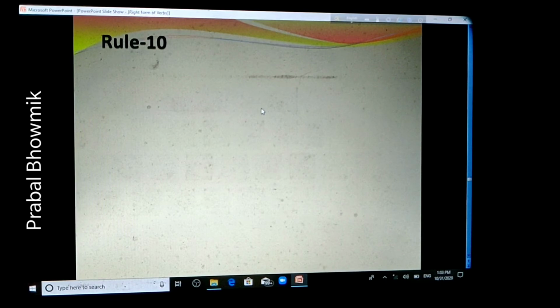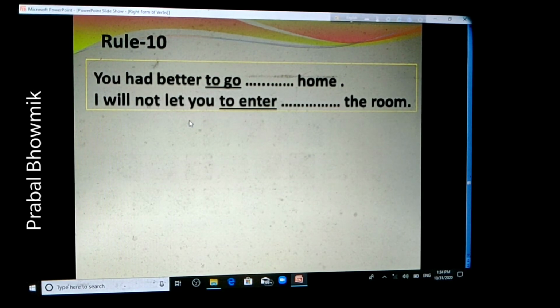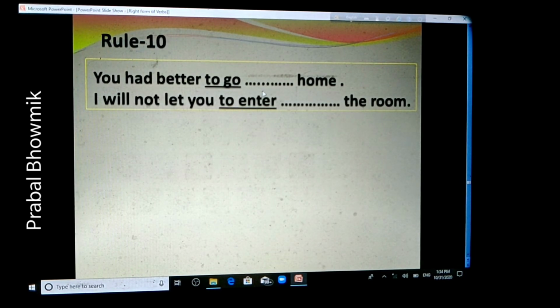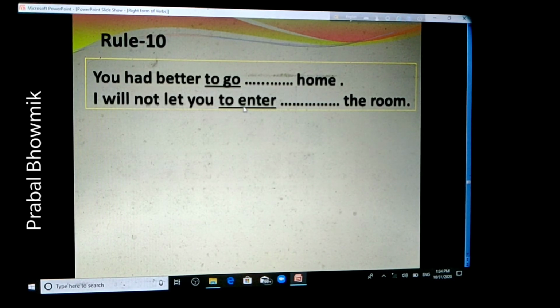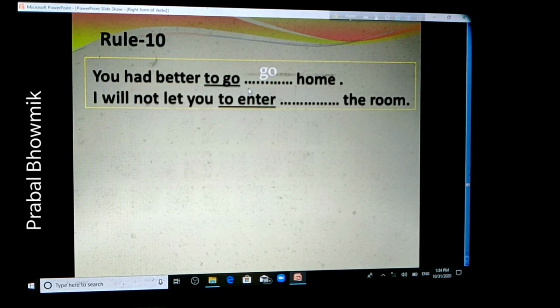Okay, the next one is rule 10. The two sentences. The first one is, "You had better to go home." And the second sentence is, "I will not let you to enter the room." To go is underlined in the first sentence and in the second sentence to enter is underlined. So they are not in the right form. The right form of the first is, "You had better go home."